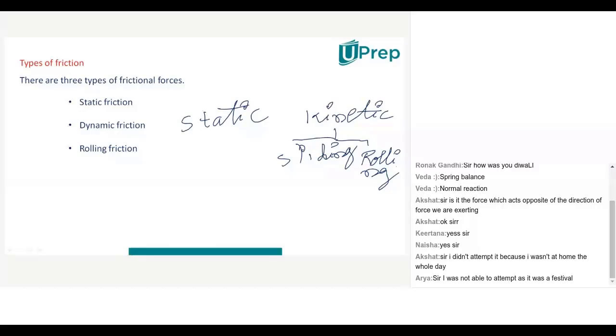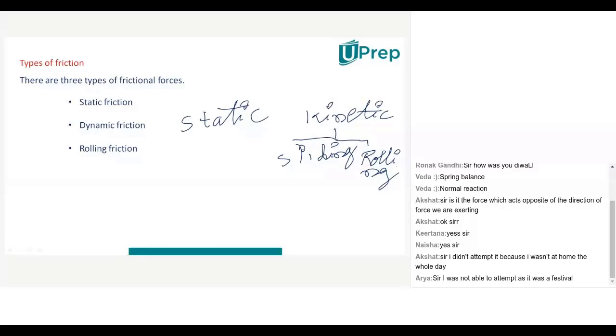Yes, sir. Tell me, Naisha, how many types of friction will be there generally if I ask? Sir, three: static, rolling and sliding, and sliding and rolling come under kinetic. So you have to say two only first, that is static and kinetic. But in kinetic, how many types of friction will be there? Two types, sliding and rolling. So in general, when we are saying, you have to say three: static, sliding and rolling. Okay.